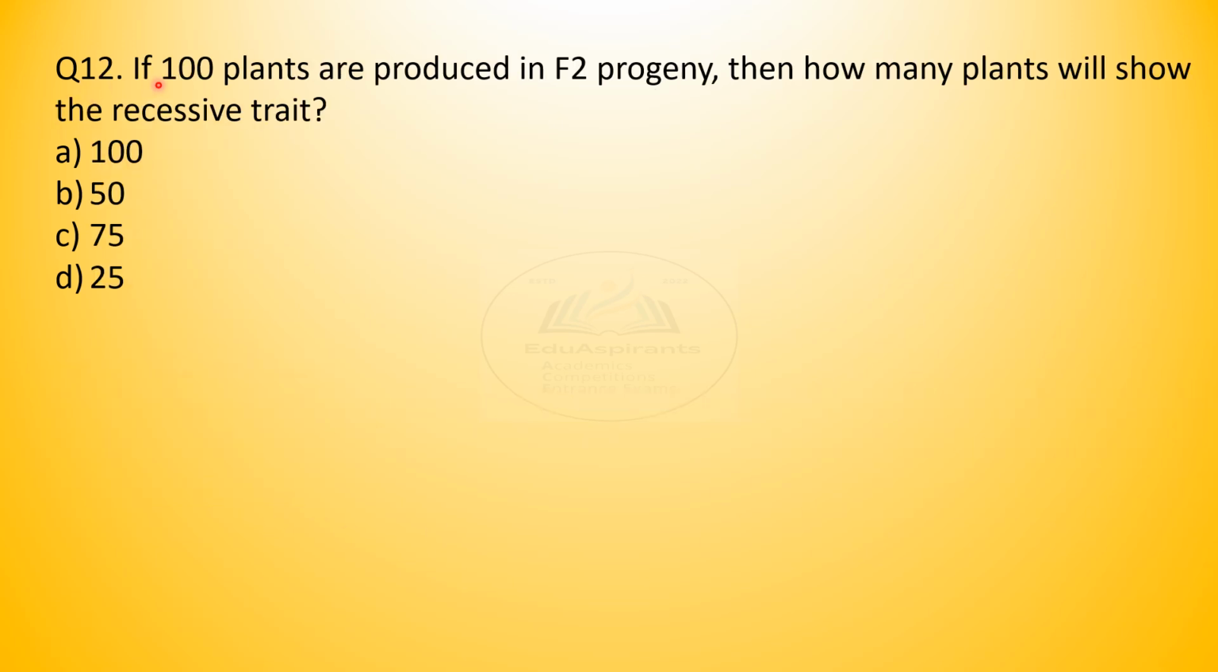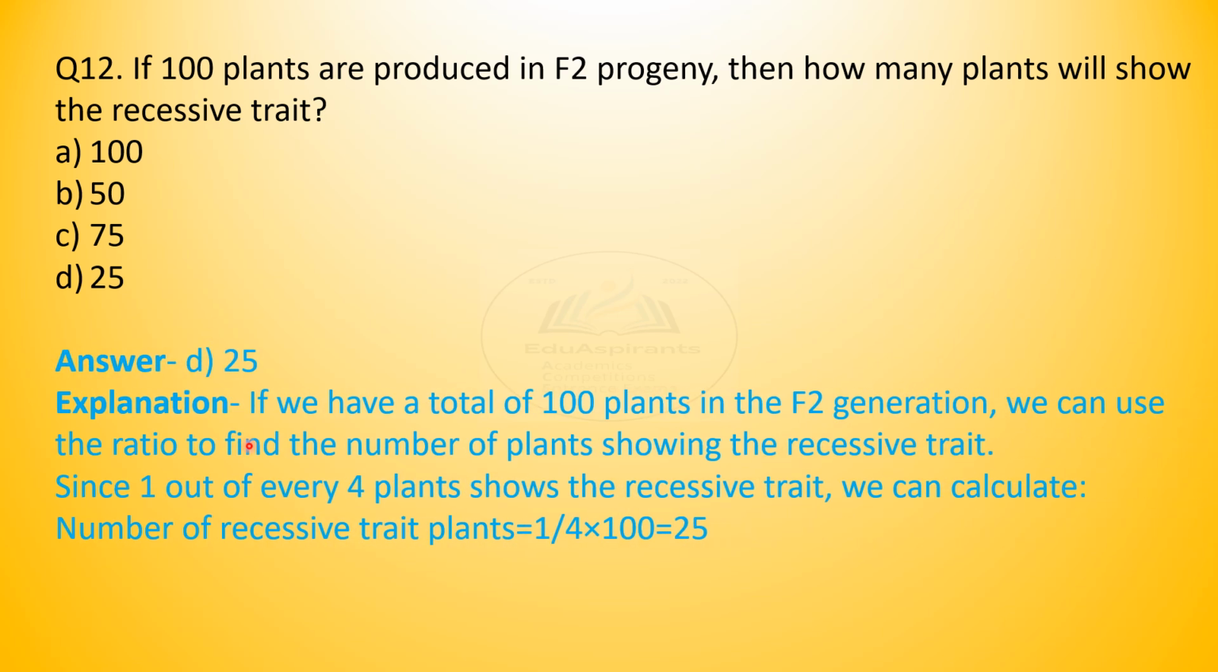Question 12. If 100 plants are produced in F2 progeny, then how many plants will show the recessive trait? 100, 50, 75 or 25? Have you marked your choice? Let us see. It is D, 25. And why? If we have a total of 100 plants in the F2 generation, we can use the ratio to find the number of plants showing the recessive trait. Since 1 out of every 4 plants, as per the laws, shows the recessive trait, we can calculate the number of recessive plants as 1/4 × 100, which is 25.